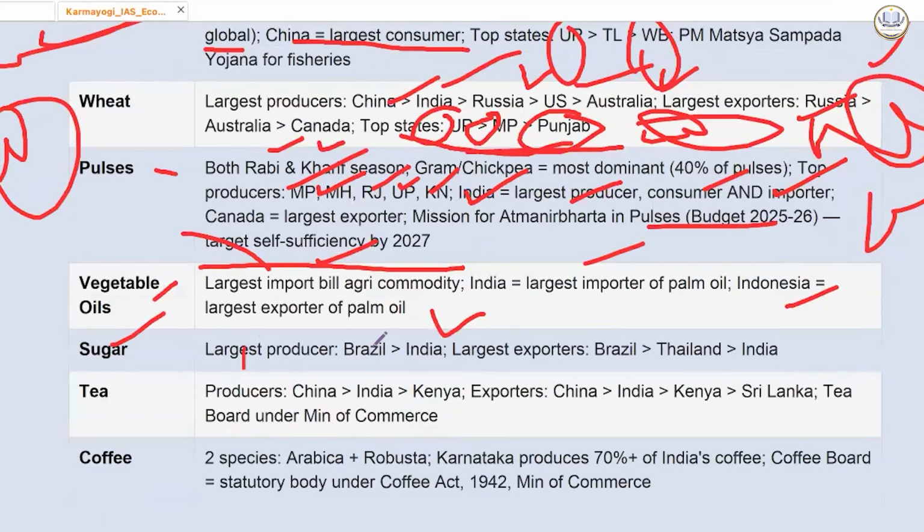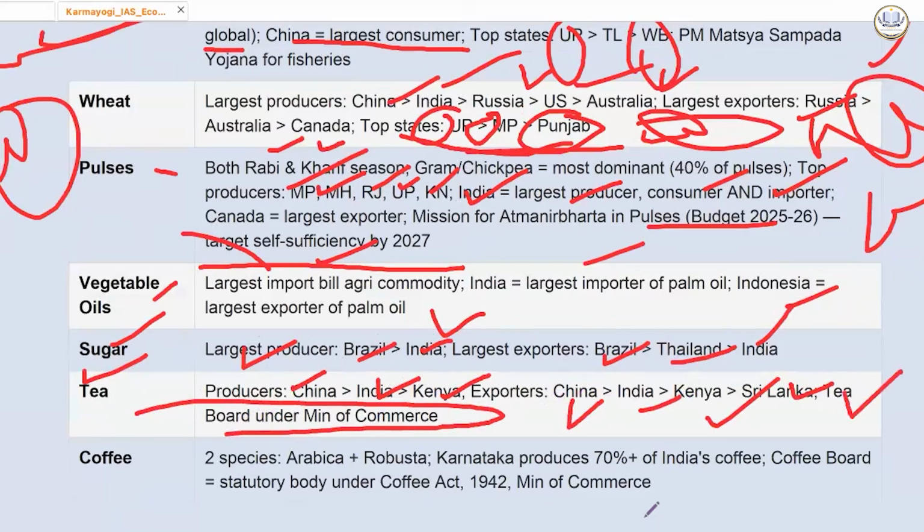Sugar: the largest producer is Brazil, then India. The largest exporter is again Brazil, then Thailand, then India. Tea में producer सबसे बड़ा China, then India, then Kenya. Exporter में again China is number 1, then India, then Kenya, then Sri Lanka. Tea Board under Ministry of Commerce is an important prelims fact.